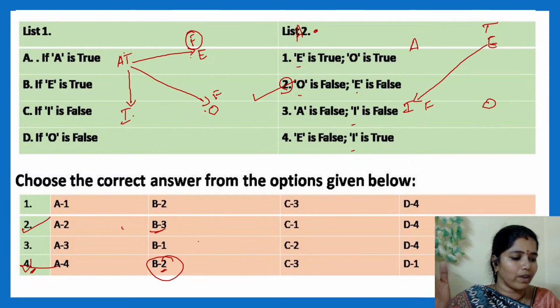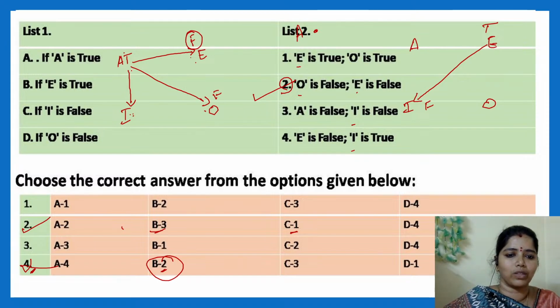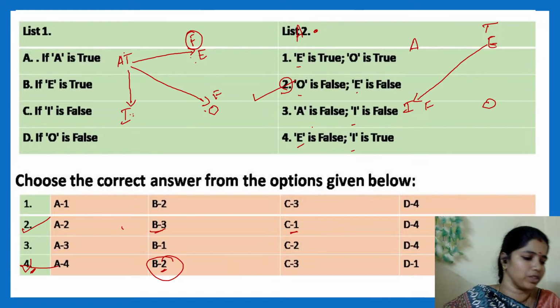See, we have confusion, right? So we have to go for the next one. So we will go for C also. If I is false, what will be the other options? Always try with contradictory, it will be easy. If I is false, E will be true. So if I is false, where E is true, only one statement E is true, that is C to 1. So C will be matched with 1. If O is false, what will be A? If O is false, A will be true. But there is no option with that one. If O is false, E will also be false.